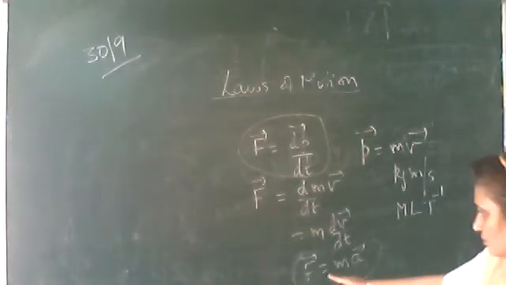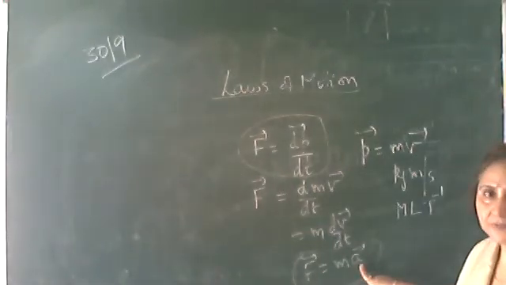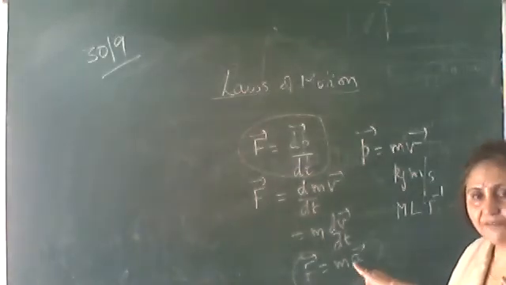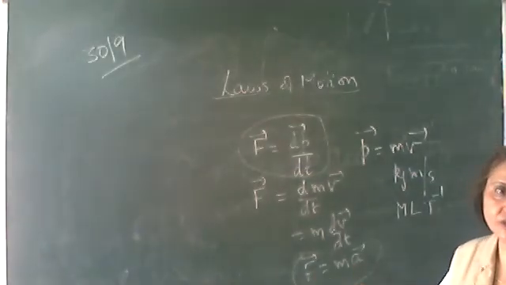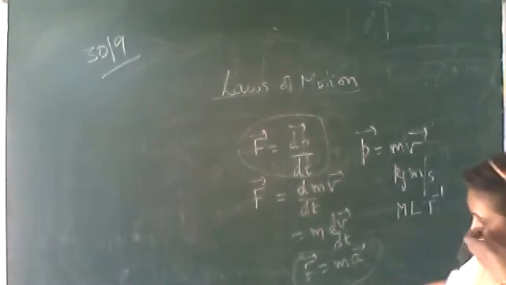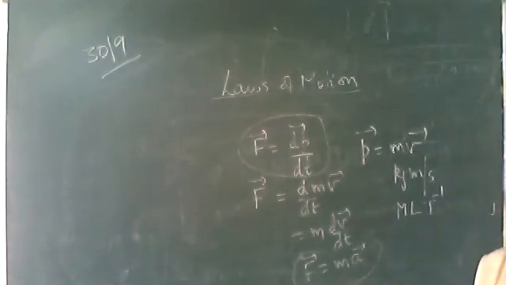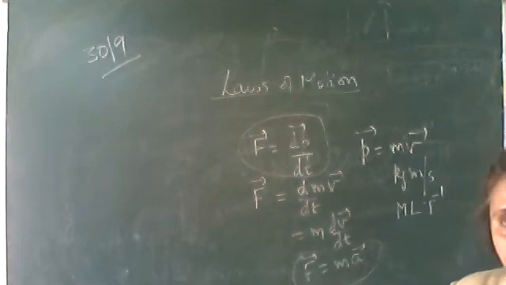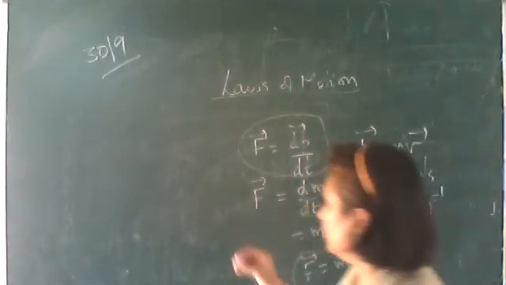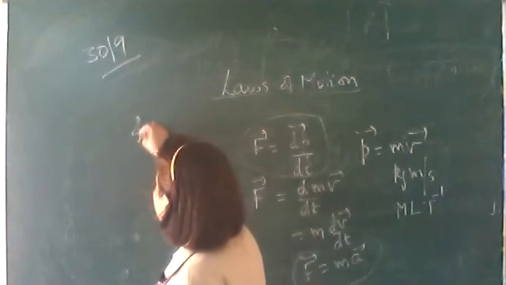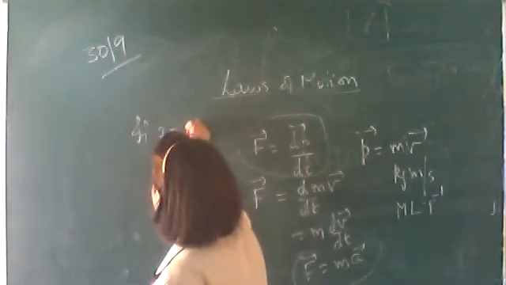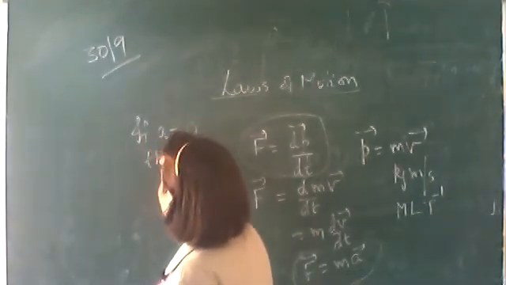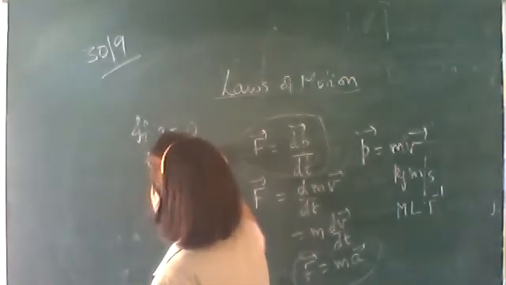Okay, from this Newton's second law, we see that only when the acceleration is there, then only the force will be there. That is, the force produces acceleration. If a body is at rest, no acceleration, that is, if acceleration is equal to 0, then force is also equal to 0.